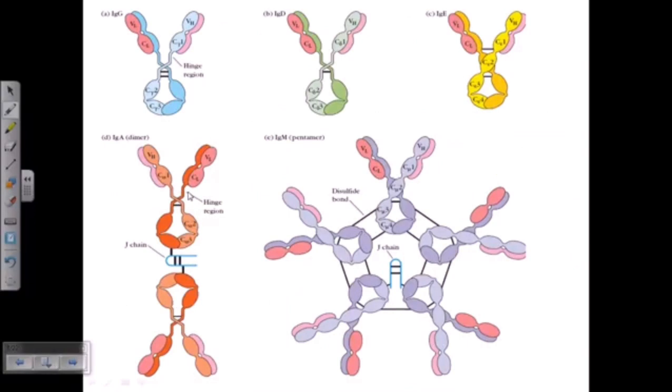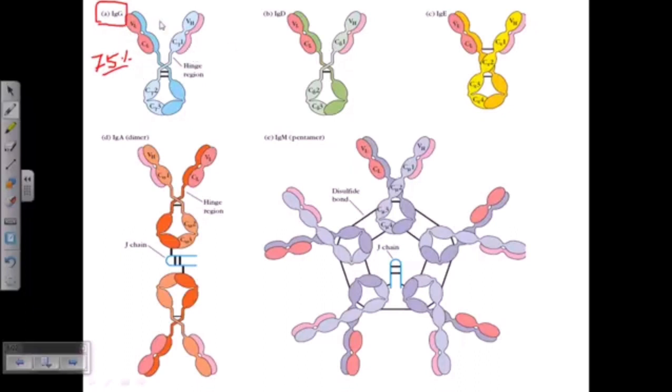Once we have talked about all these basics of immunoglobulins, now let us talk about the five different types of immunoglobulins, because we need to discuss the structure of each of them in detail. This picture is provided just to show you how to recognize each immunoglobulin. All the data I have given you about the basic structure and functionality is applicable to immunoglobulin G, or IgG, which is the most common immunoglobulin of all, found at approximately above 70% concentration inside our body. It is very abundant, and it has all these structures.